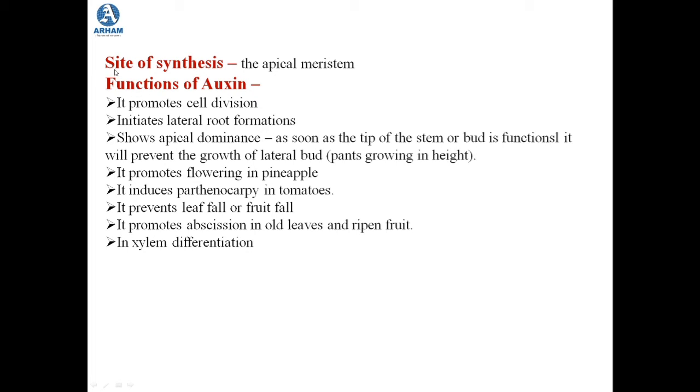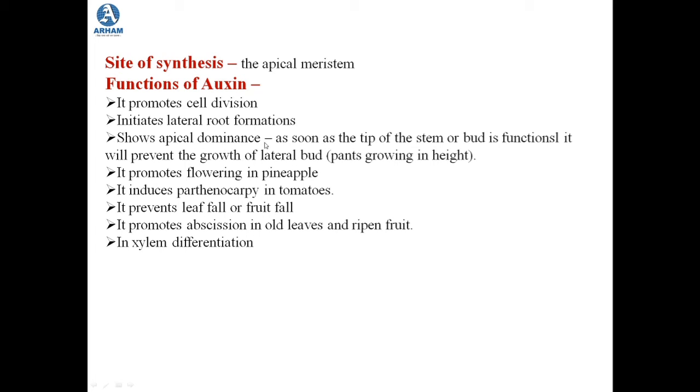Now we also studied about the functions of auxin. Before that, we need to know the site of its synthesis. So they are synthesized in the apical meristem. Okay, so let us study the function of auxin. As it is a growth promoter, the first function is that it promotes cell division. The second function is it initiates the lateral root formation. So the lateral root formation is initiated by auxins.